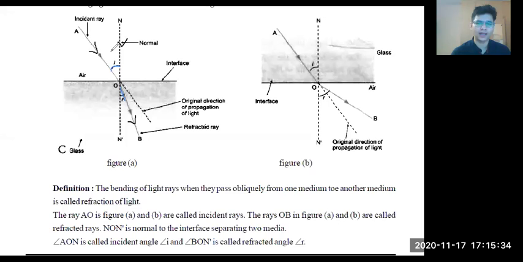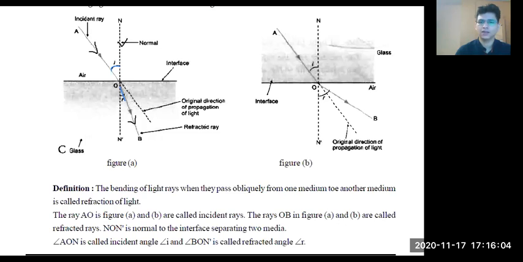It doesn't matter if it's reflection or refraction, the definition will not change. In reflection, it was the angle between the reflected ray and normal. For refraction, it is the angle between the normal and the refracted ray. That is the angle of refraction.